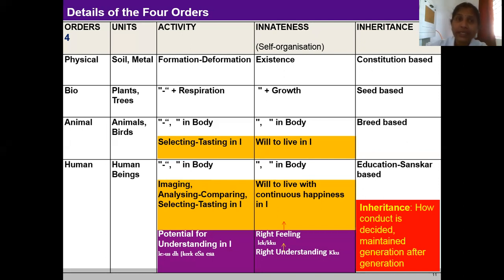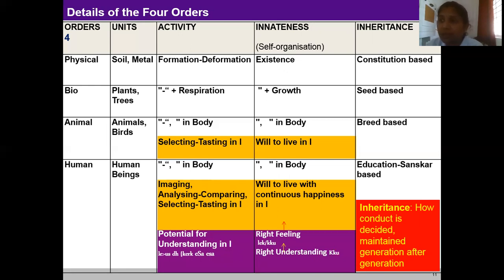When we talk about inheritance of all these orders, very first, units of the physical order maintain their conduct by way of constitution. For example, a piece of iron will show the definite conduct of iron as long as its constitution remains unchanged. If, however, the constitution of the piece of iron is changed, its conduct will also change.